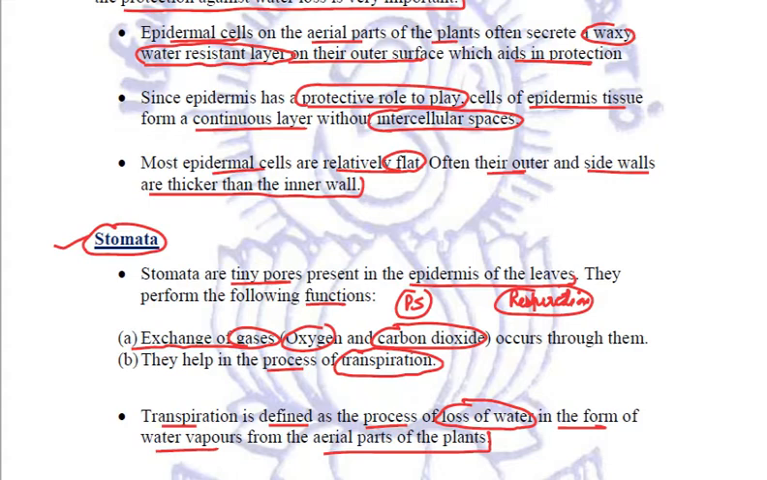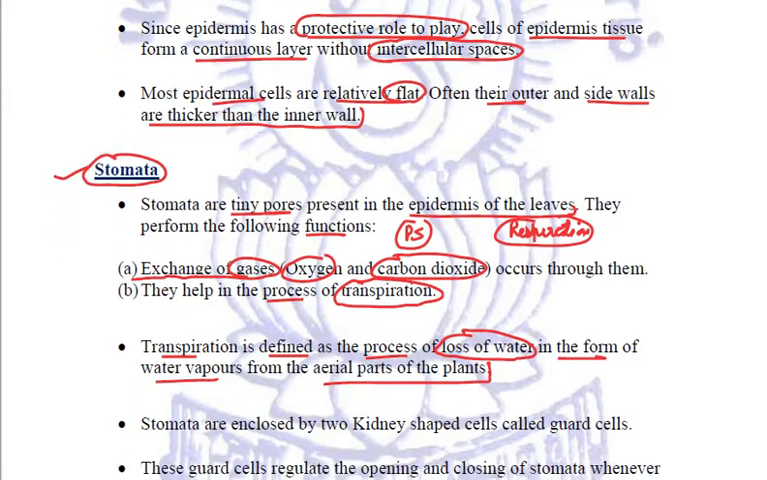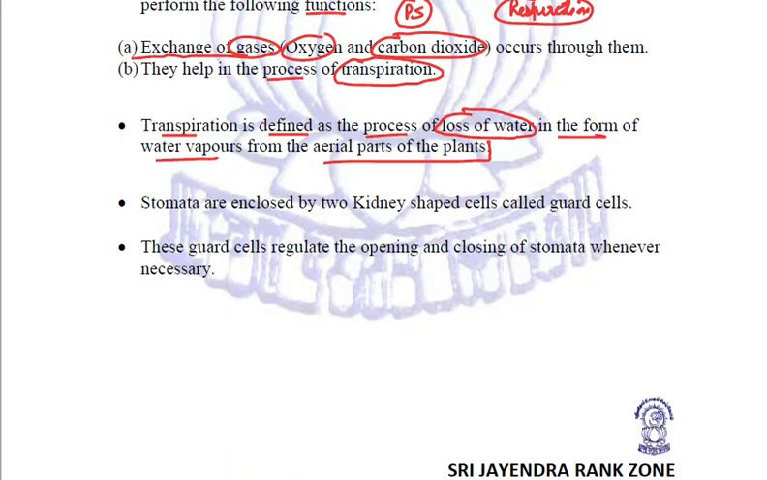Now there is a very beautiful mechanism which is present in plants. These stomata are enclosed by two kidney shaped cells called guard cells. These guard cells are responsible for opening and closing of stomata whenever it is necessary. And this all happens due to the turgor pressure.